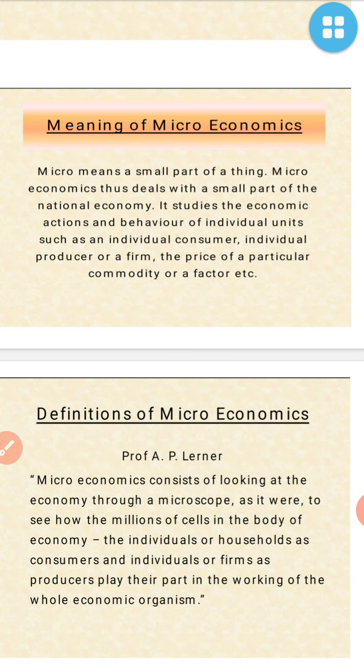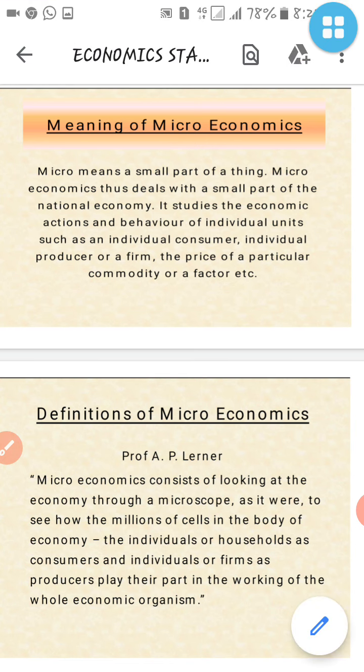Microeconomics thus deals with a small part of the national economy. It studies the economic action and behavior of individual units, such as an individual consumer, individual producer or firm, and the price of a particular commodity or factor, etc. So what is included in microeconomics, the small part?